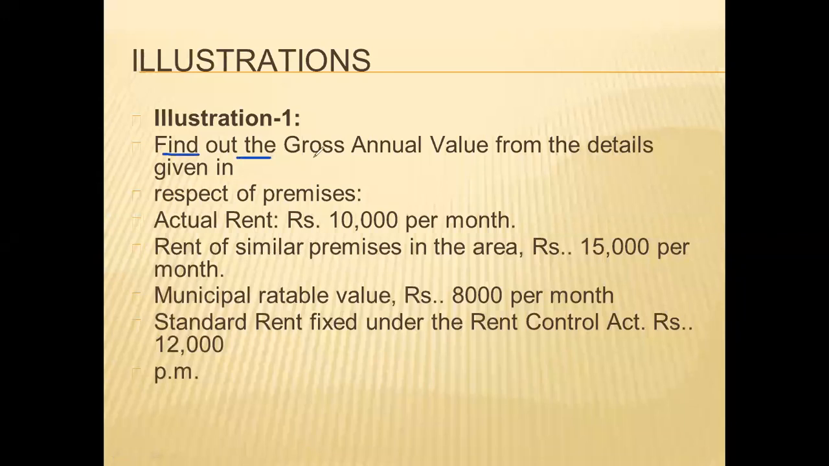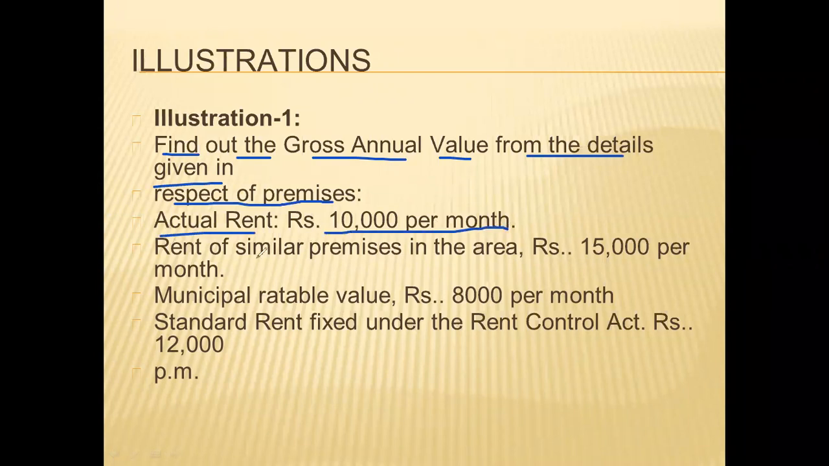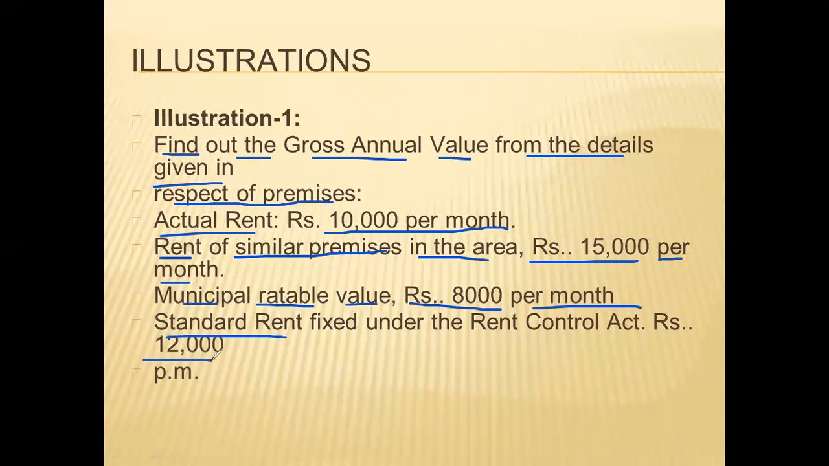So find out the gross annual value from the details given in respect of premises. Actual rent 10,000 per month. Rent of similar premises in the area rupees 15,000 per month. Municipal rateable value rupees 8,000 per month. Standard rent 12,000 per month. All the details are given. What we have to calculate? We have to calculate the gross annual value.